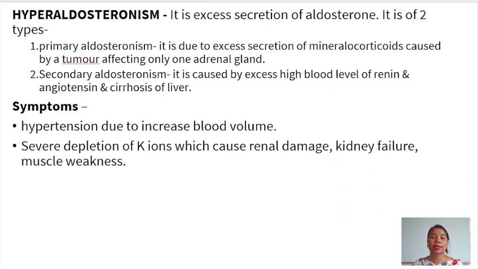Hyperaldosteronism is the excess secretion of aldosterone. It is of two types, primary and secondary. Primary aldosteronism is due to the excess secretion of mineralocorticoids caused by a tumor affecting only one adrenal gland. Secondary aldosteronism is caused by excess high blood levels of renin and angiotensin, and also due to cirrhosis of the liver. The symptoms include hypertension due to increase in the blood volume, severe depletion of potassium ions which causes renal damage, kidney failure and muscle weakness.